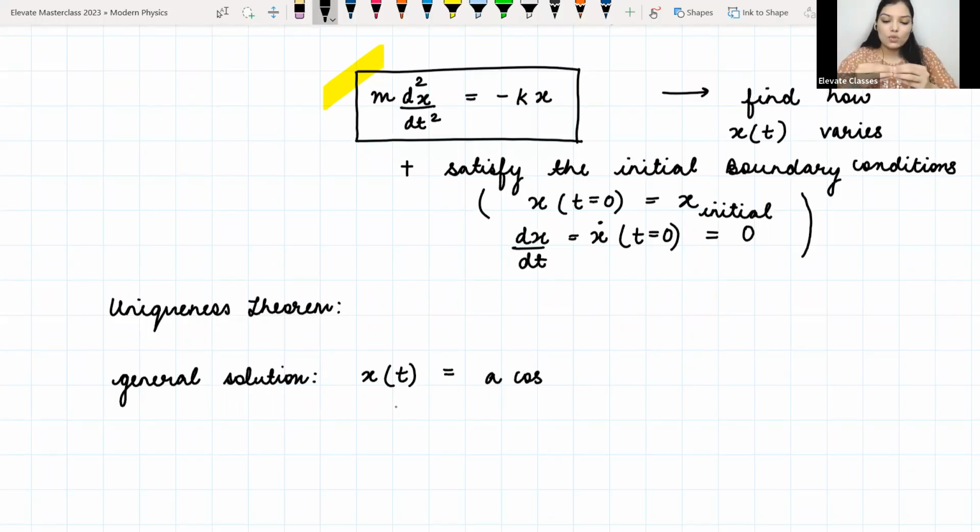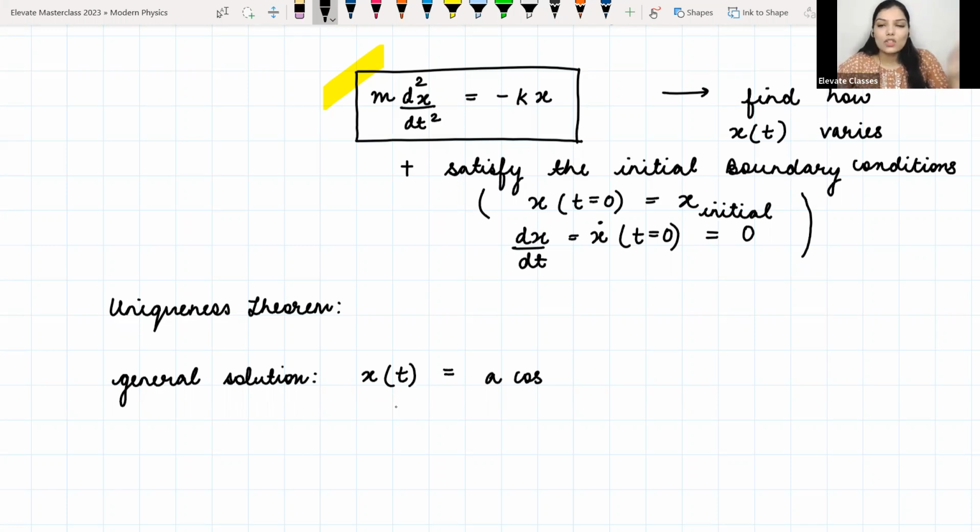So that general solution is actually the correct solution of this equation. It will satisfy whatever initial boundary conditions you are dealing with at the moment. That is what the uniqueness theorem says, that for this particular problem, where you have a differential equation and these initial boundary conditions, the one and only unique solution comes from this form, this form of the general solution. That is what it is saying.